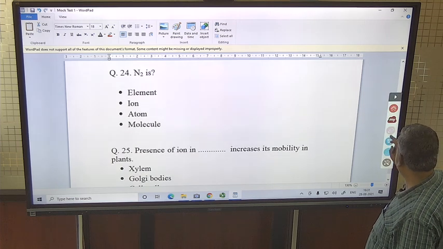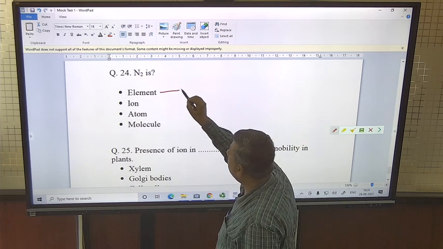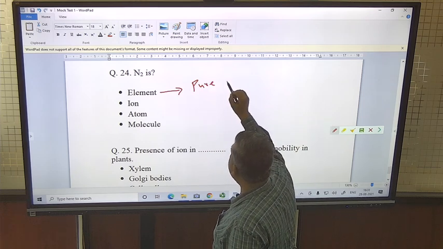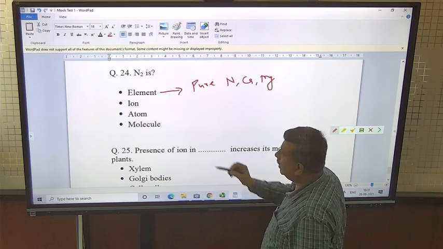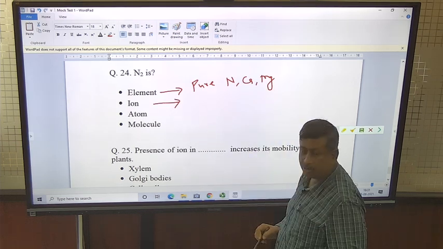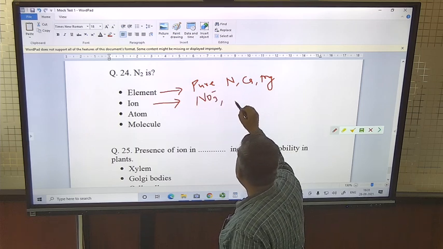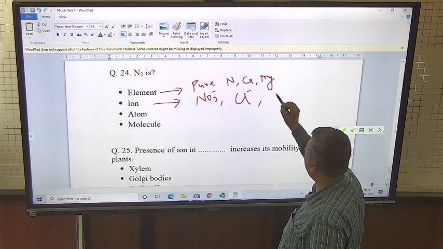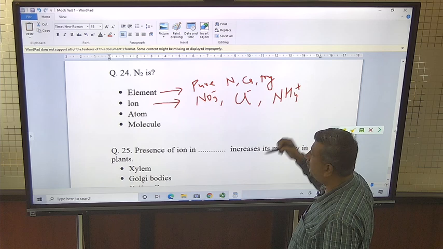Another basic question is about N2. An element is a pure form of substance like N, calcium, magnesium. Ions involve loss or gain of electrons, like nitrate, gain of electron, chloride, gain of electron, ammonium, loss of electron.